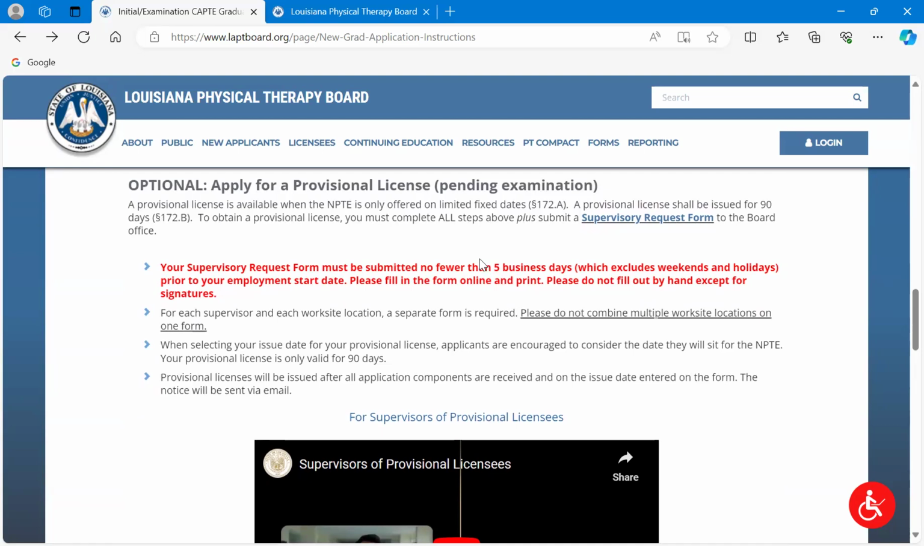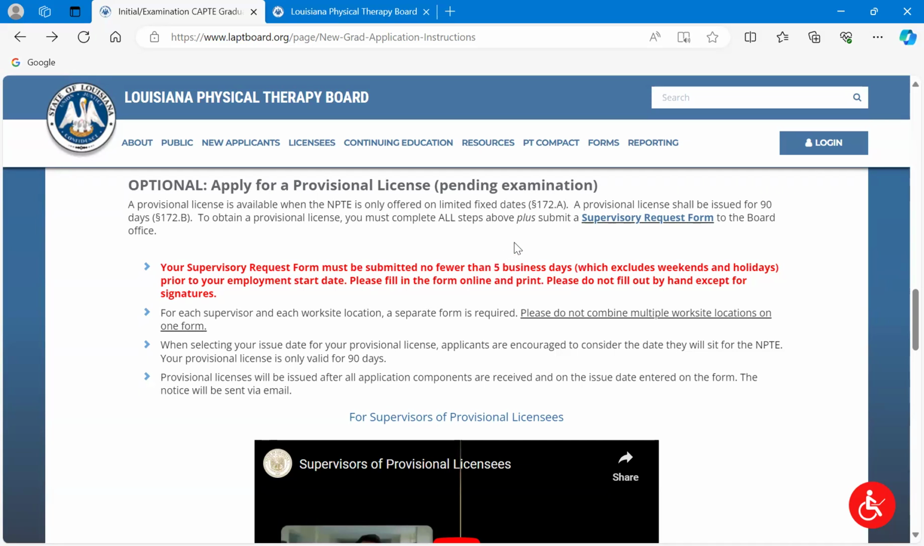Okay, completely optional. Not all new graduates are going to do this, but some may. So if you have a completed application, you have sent us everything, we've received it and marked it as approved, with the exception of you taking and passing the MPTE, then you are eligible for a provisional license, okay? That provisional license is good for 90 days, and that allows you to work and practice in the state of Louisiana. But again, only good for 90 days.